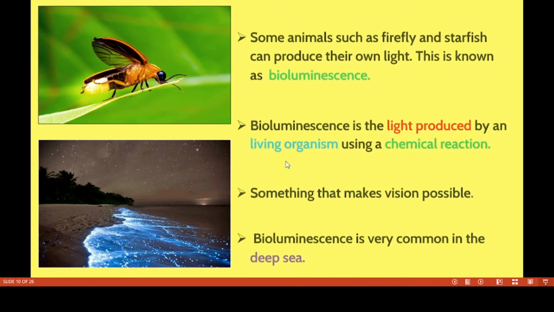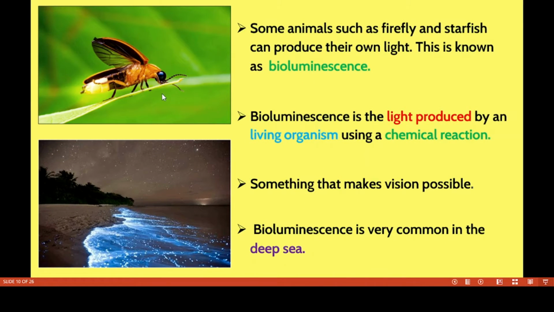Have you seen this insect? Yes, this is a firefly. Some animals such as firefly and starfish can produce their own light. This is known as bioluminescence. Bioluminescence is light produced by a living organism using a chemical reaction, something that makes vision possible. Bioluminescence is very common in the deep sea.